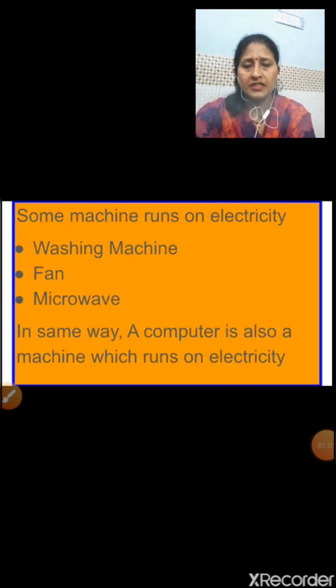Children, some machines depend on fuel. Some machines work with human power, but some machines run on electricity. That is washing machine, fan, microwave. These are the machines which run on electricity. In the same way, computer is also a machine which runs on electricity.